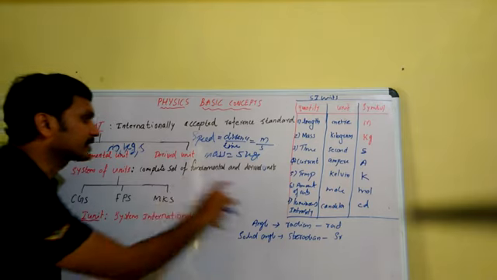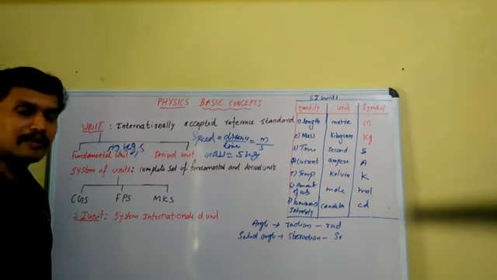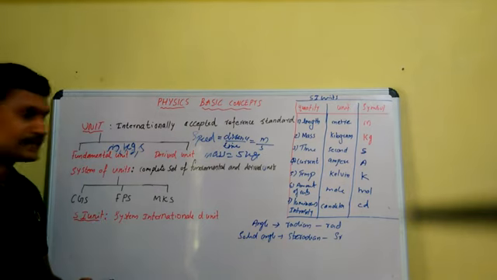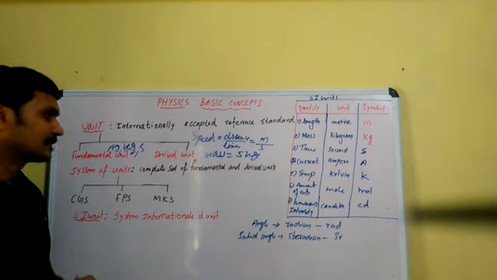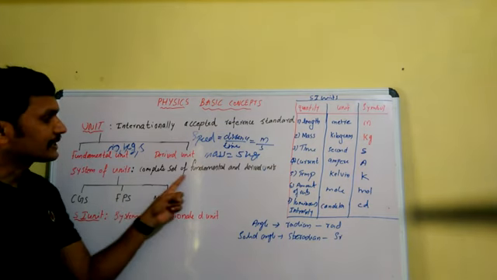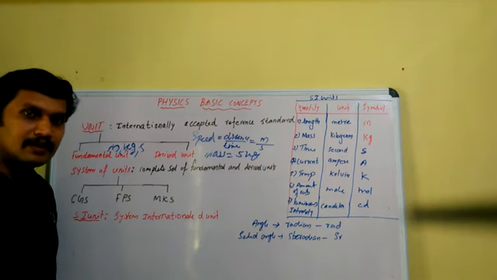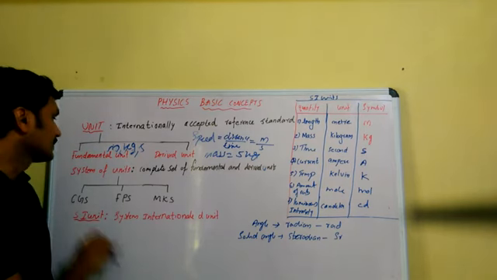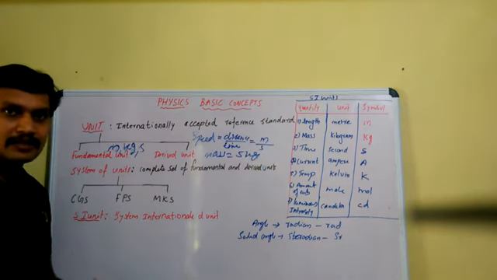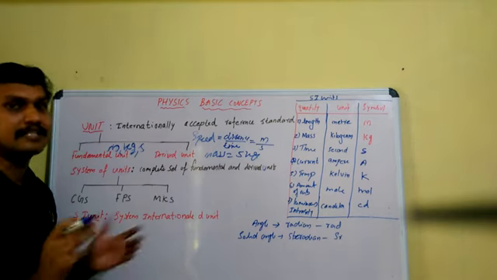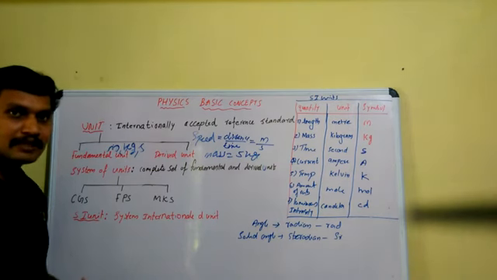Such a complete set of fundamental and derived units for measurement of all physical quantities is known as a system of unit. A system of unit is a complete set of fundamental and derived units. We have a number of systems of unit which were extensively used by scientists in different countries for experimental purposes.